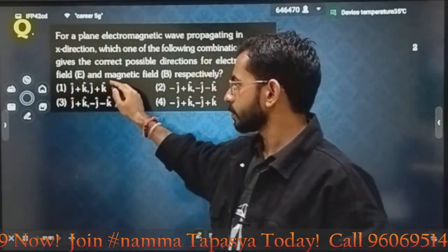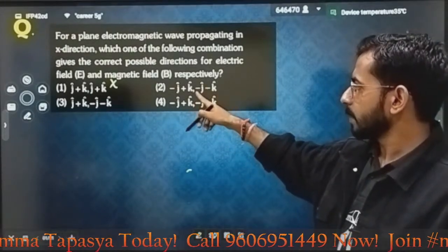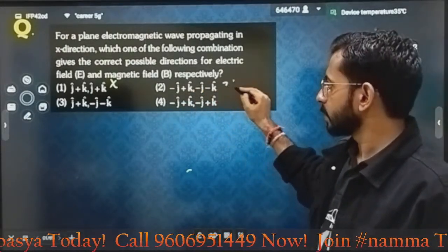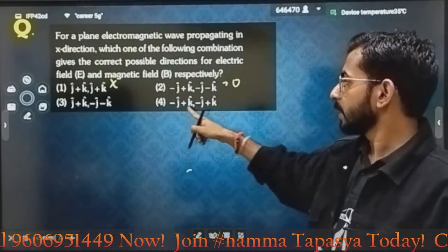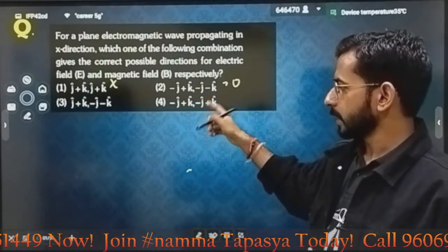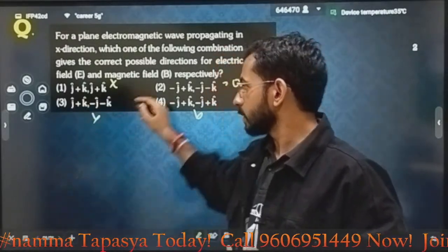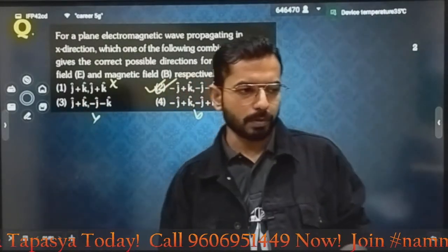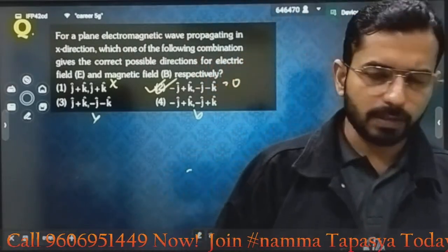No, that means this option is not possible. This one, minus plus and plus minus 1, this will become 0. Let's check the other ones also. Here plus 1 plus 1 is also not possible. Here minus 1 minus 1, also not possible. That means which option is correct? Option 2.